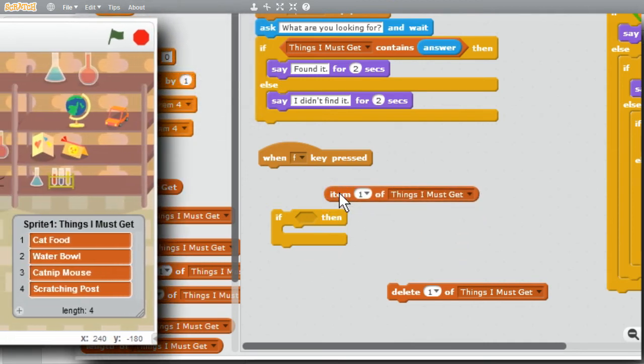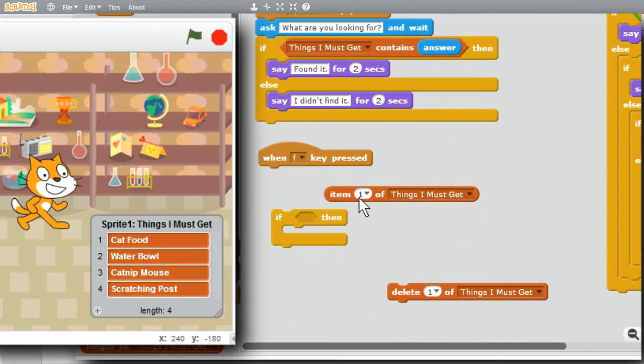Item returns a value for the particular item in the list. Item 1 will be cat food. I'll click on it. Cat food. If I change 1 to 2, I should get water bowl. Click on it. Water bowl. 3 is Catnip Mouse. 4, scratching post. If I give a number that doesn't exist in the list, like 5, I get an empty answer.